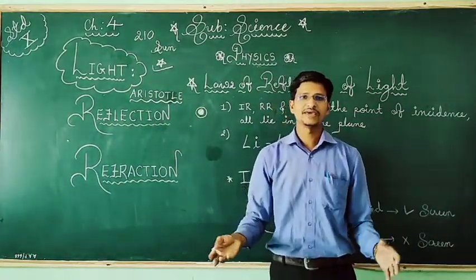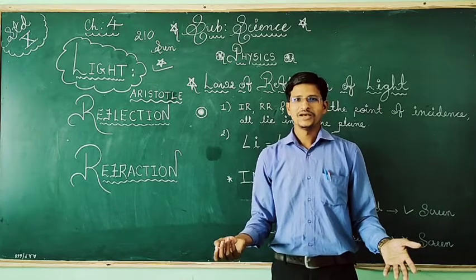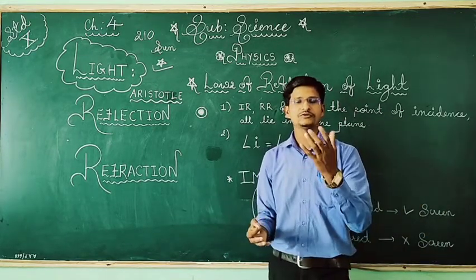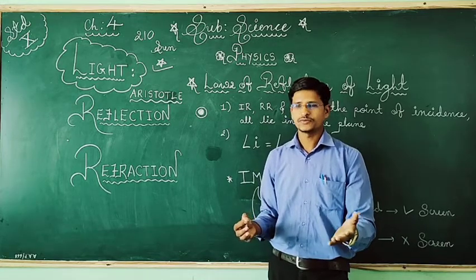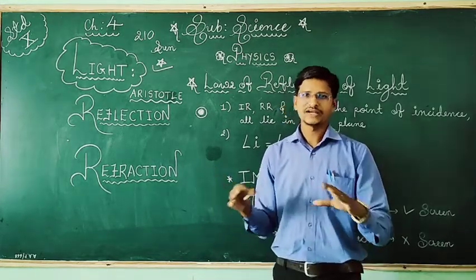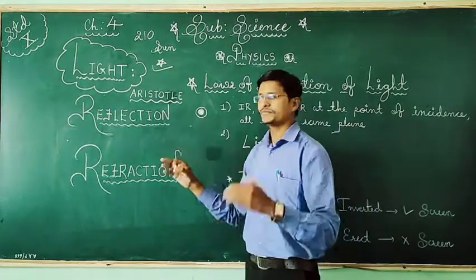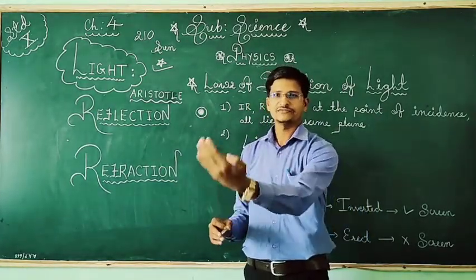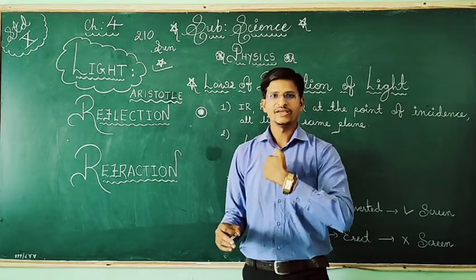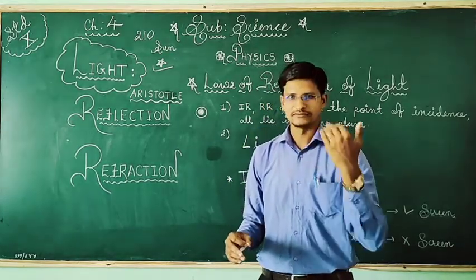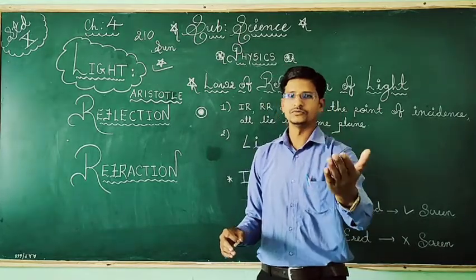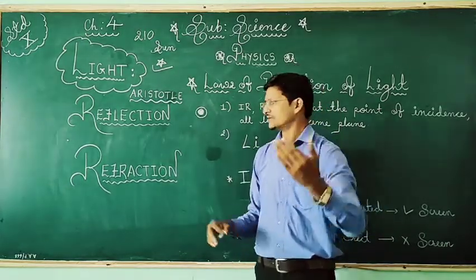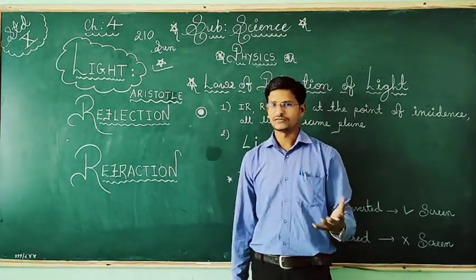If I make the same video in a dark room, are you able to see me? No, it is not possible because light is not present. You are only able to hear me. If light is not present, you are not able to see me. Right now you are able to see me because light is there, because of the reflection from my body. Light is falling on the body and the body is sending it back, it will come to you. So it's sending the light in the same direction, so then you can see, otherwise it's very difficult.